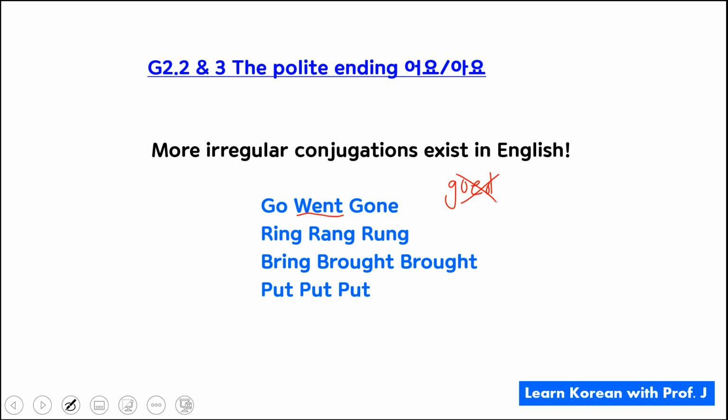The past tense of ring is rang, but the past tense of bring is brought. One more example. What's the past tense of put? It's put, right? We don't say putted, right? Irregular conjugation occurs in every language.